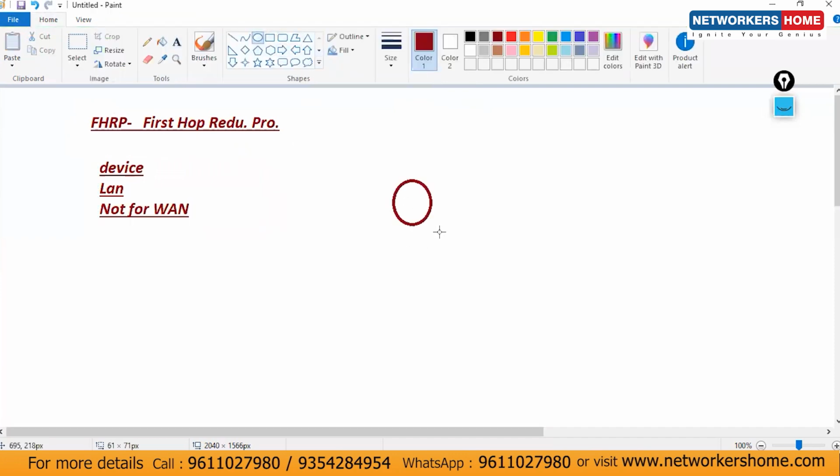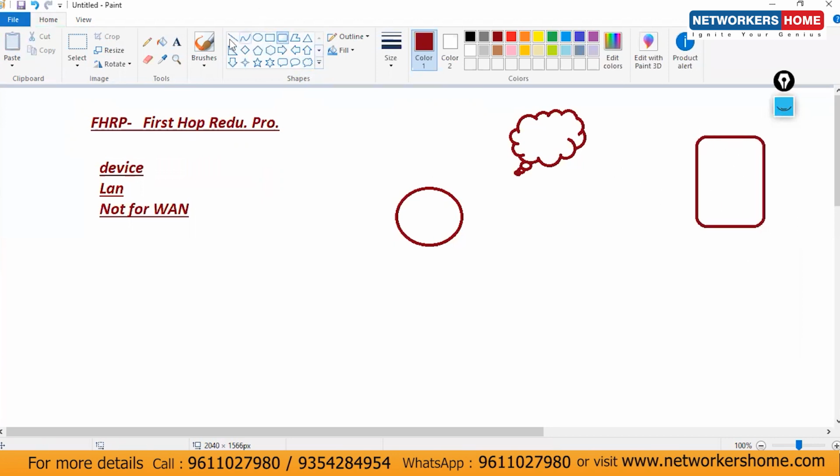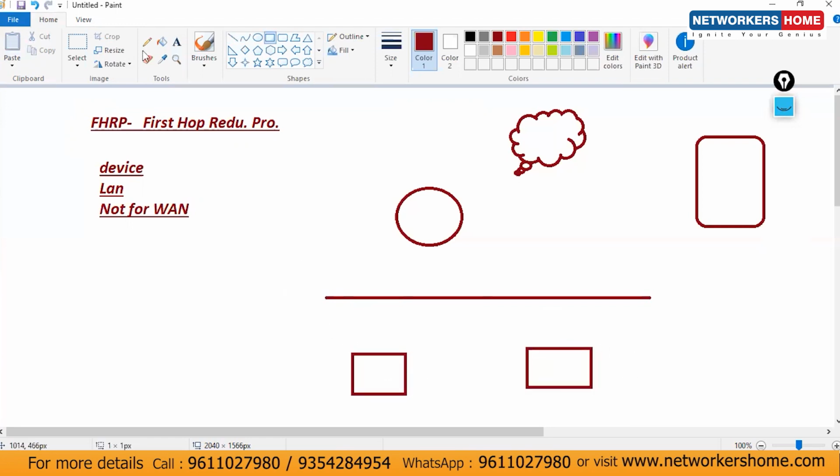Let's consider this is one of my edge routers. This is the outside router, edge router, sorry, and this is one of the ISPs, and this is one of the servers here. And this is inside. This is one of my switches here. And now these are the two end devices we have, end device A and end device B.